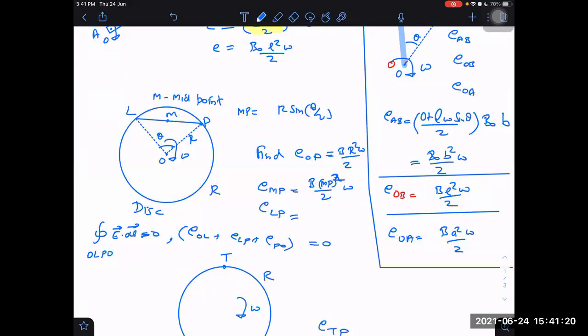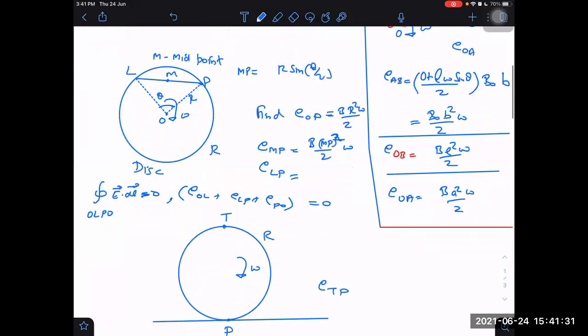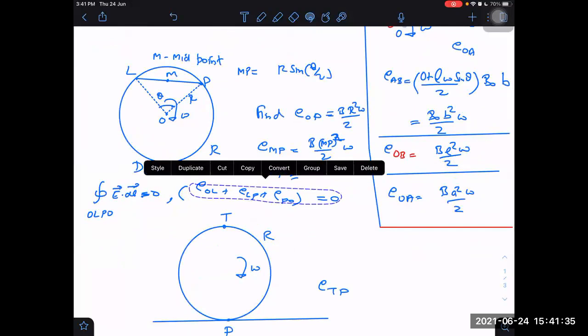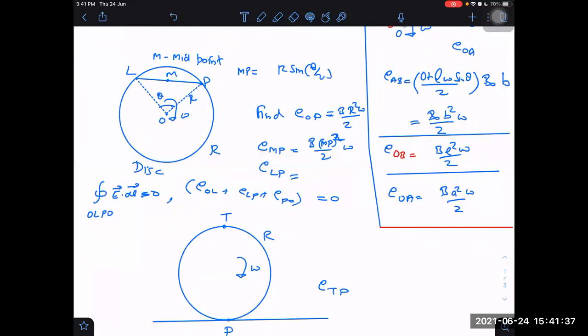If that is 0, I also know one more thing, that EMF from P to O is the opposite of EMF from O to P. So I can say EPO is equal to minus of EOP. Right or not? Yes, sir. And I also know that EOL is also equal to EOP. ELP is equal to EOL, B omega R square.